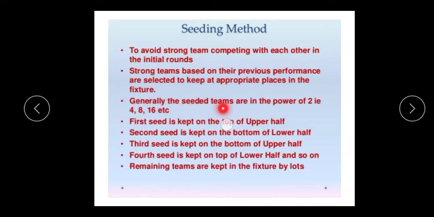Generally, the seeded teams are in powers of 2: 2, 4, 8, 16, etc. The first seed is kept on the top of the upper half. The second seed is kept on the bottom of the lower half. The third seed is kept on the bottom of the upper half. The fourth seed is kept on the top of the lower half, and so on. The remaining teams are kept in the fixture by lots.